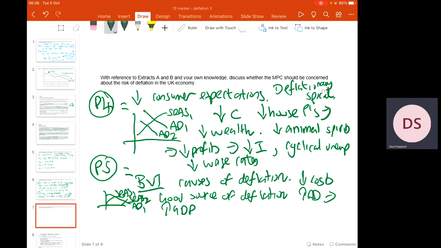But then to counteract that, from the extract, we can see that the causes of deflation could actually be deemed to be good for the economy. Deflation has been caused not by a reduction in demand, but by a reduction in the cost of production. For example, as oil prices fall and global shipping costs fall, there'll be a reduction in the cost of production for firms. This will therefore shift the short-run aggregate supply curve outwards, and as we can see from the diagram, will actually raise aggregate demand and therefore promote more economic growth.